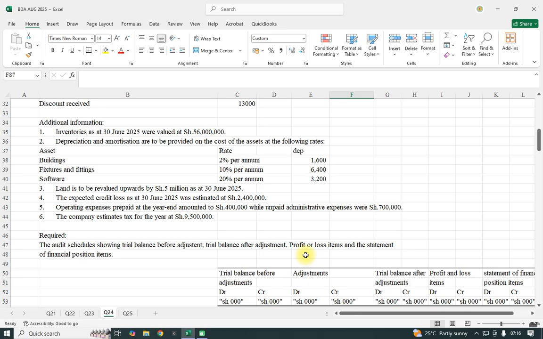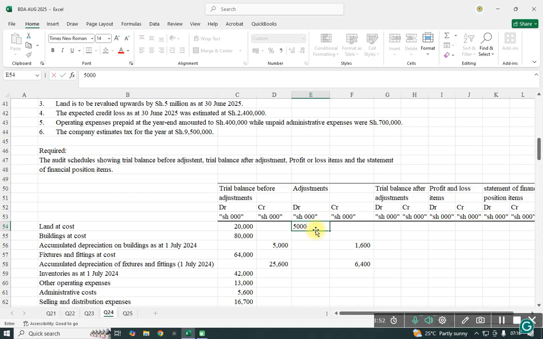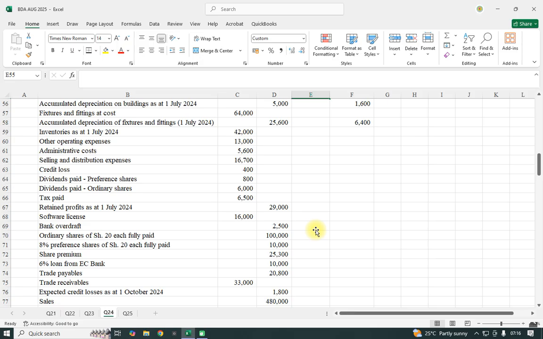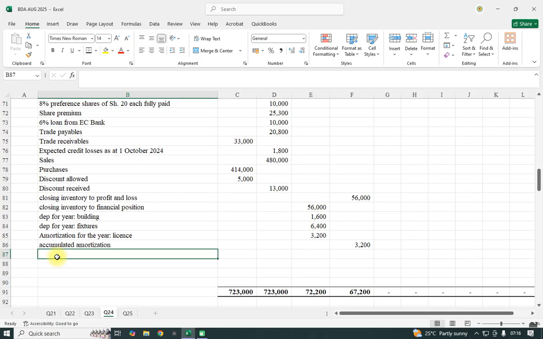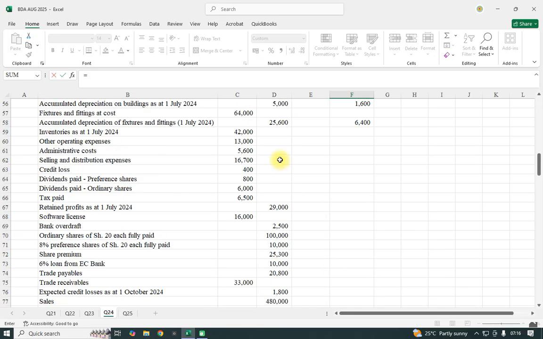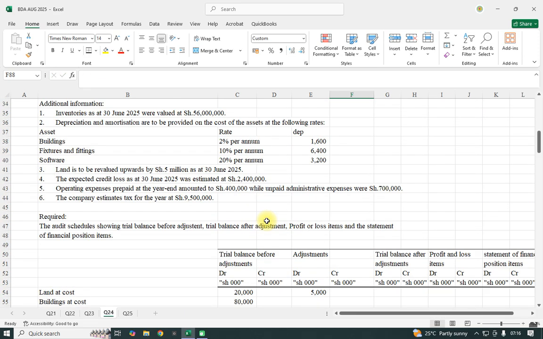Land is to be revalued upward by 5 million, so we shall have revaluation. Land will increase by 5 million, so we shall debit 5 million to land, and we shall create a revaluation reserve if we do not have any. This is specifically for land. It is an equity amount. Revaluation reserve for land. We debit and we credit.